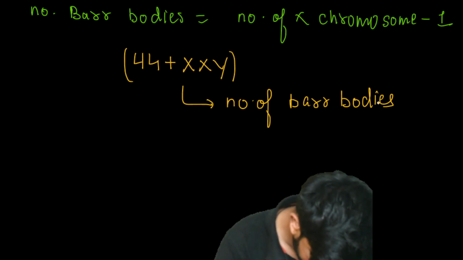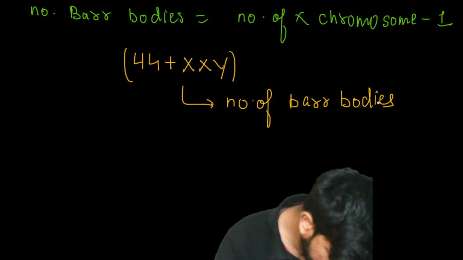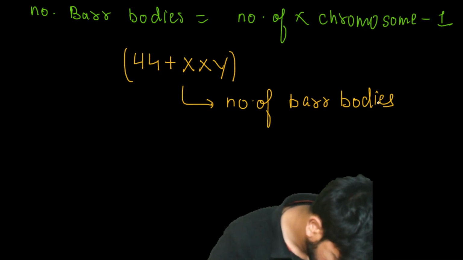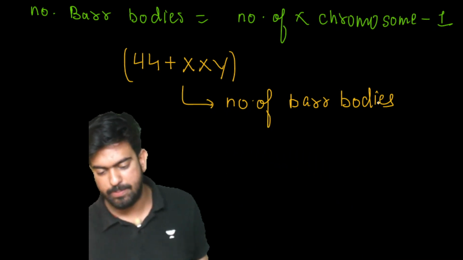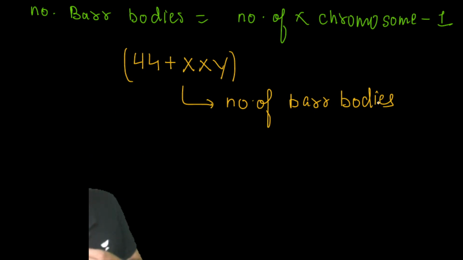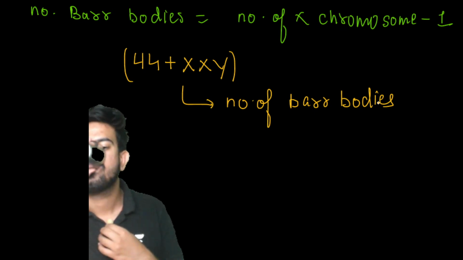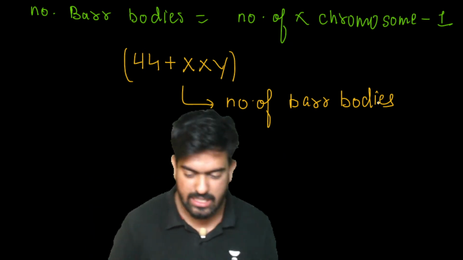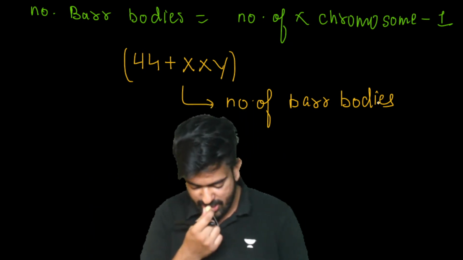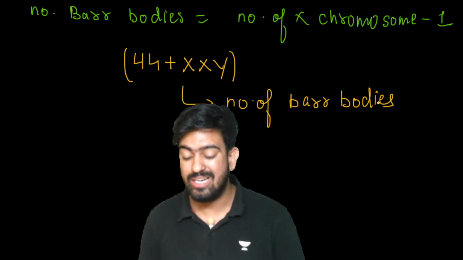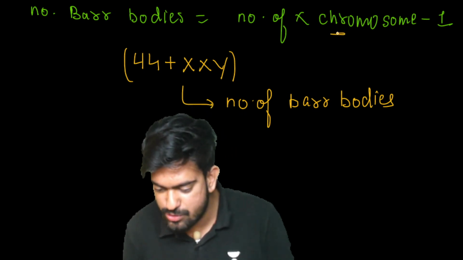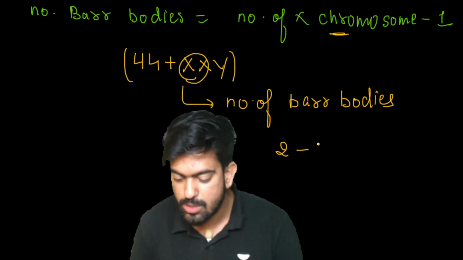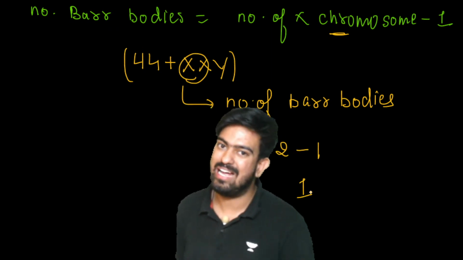What will be the answer? How many Barr bodies will be present here? 1, 2, 3 or 4? The number of Barr bodies will be the number of X chromosomes minus 1. How many X chromosomes are there? 2 X chromosomes. 2 minus 1, so 1 Barr body.